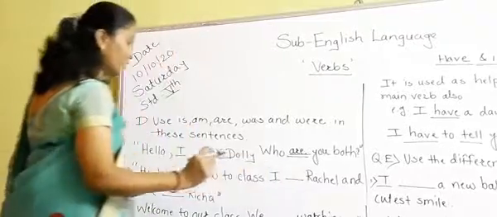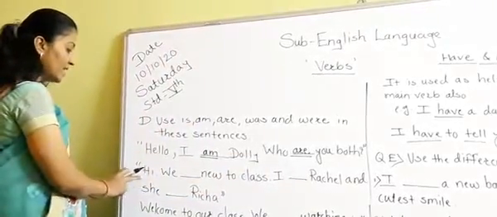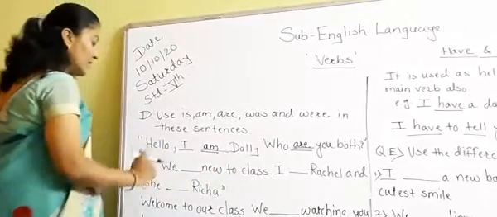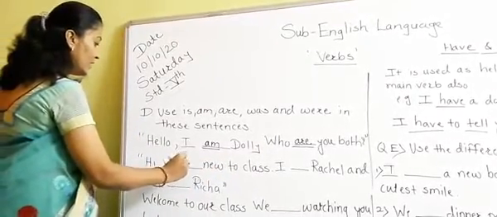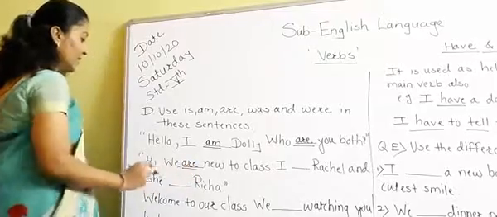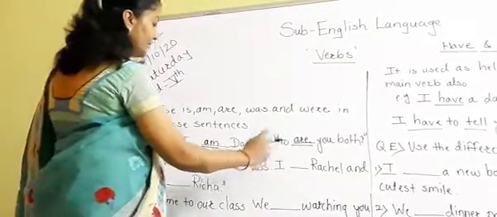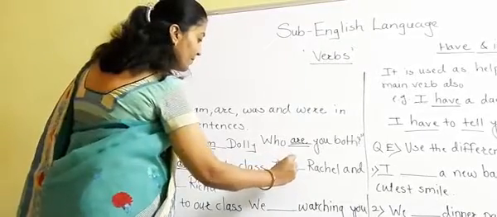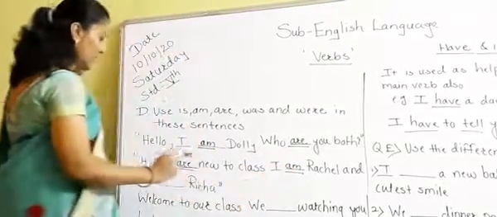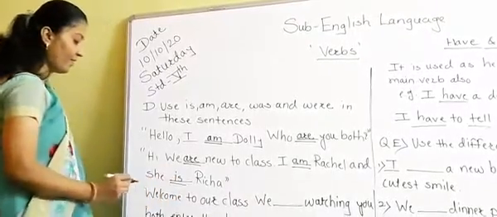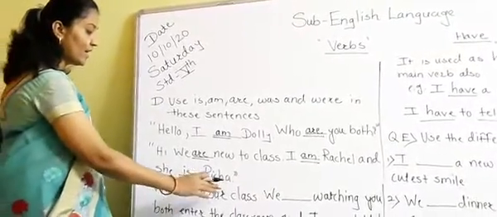Who are you both? See the next sentence. "Hi, we dash new to class." So we will use here "are." We will write here "are." Hi, we are new to class. I am Rachel and she is Richa. Welcome to our class.